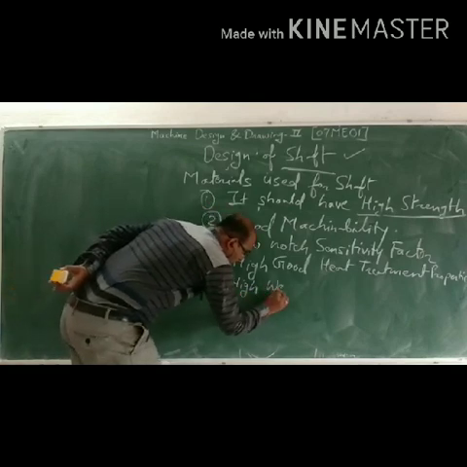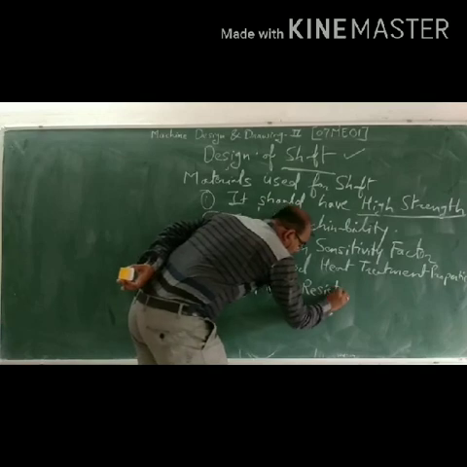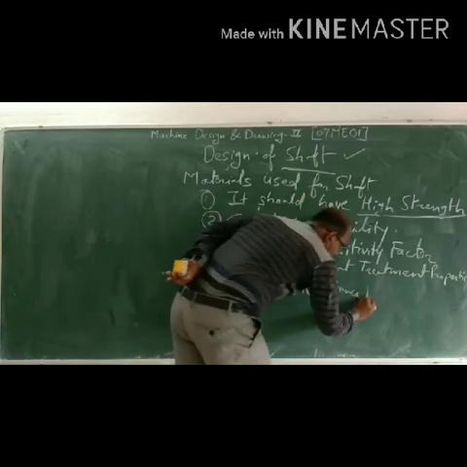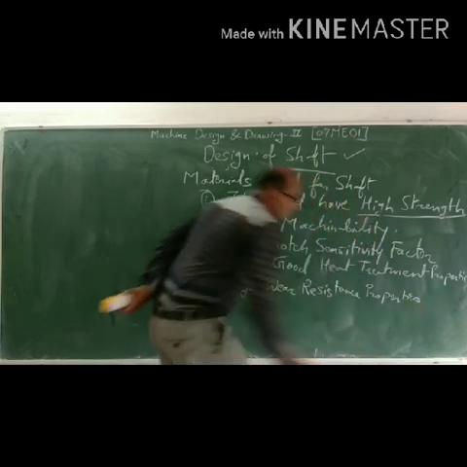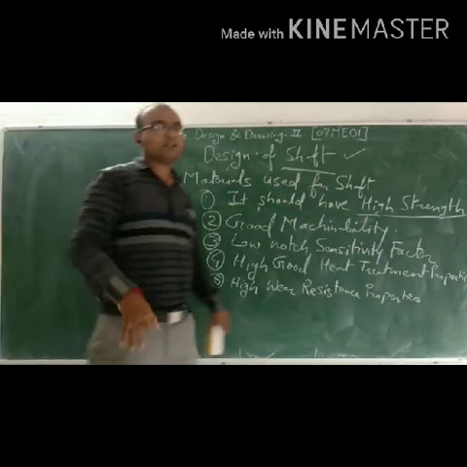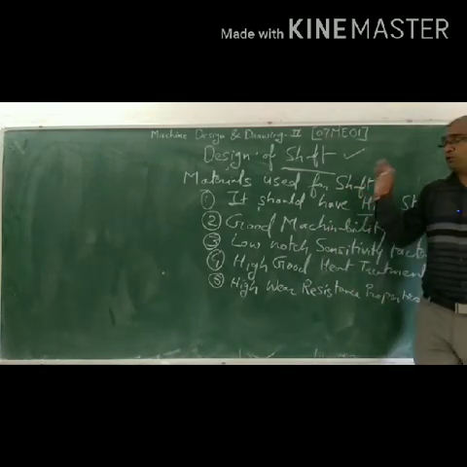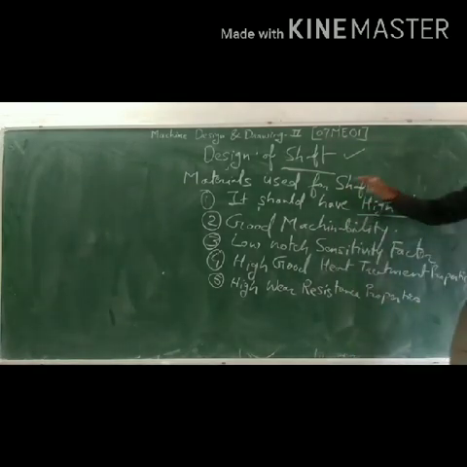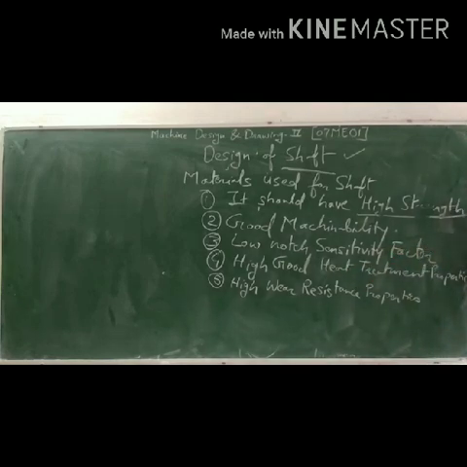High wear resistant properties means that at the time you design the shaft, you know about the materials. In that material, it has high strength, good machinability, low notch sensitivity factor, good heat treatment properties, and high wear resistant properties.